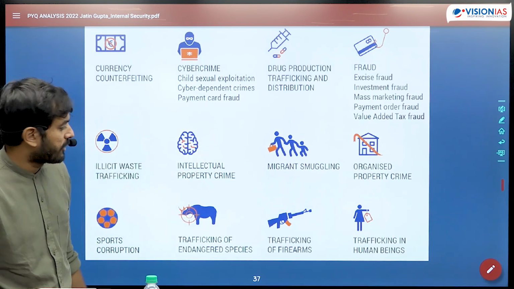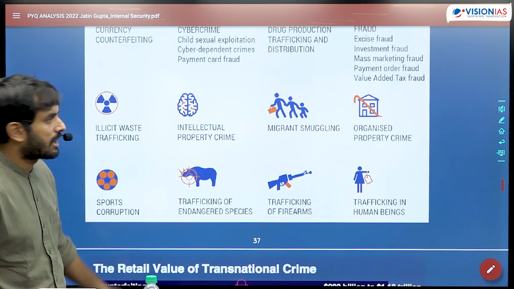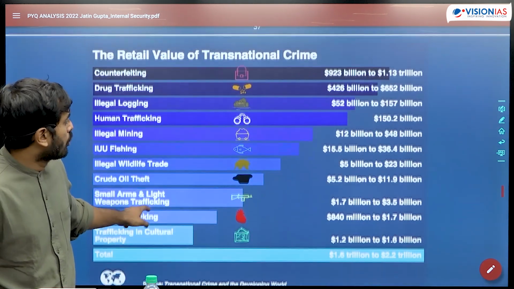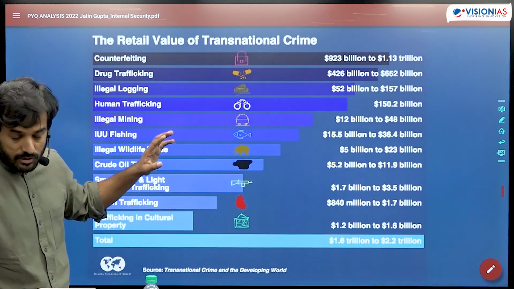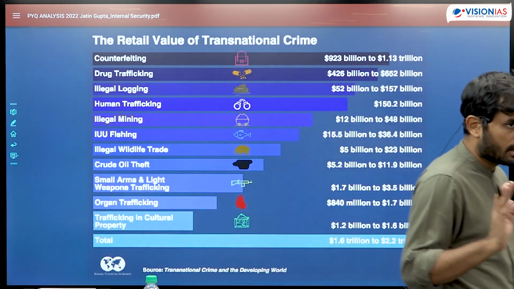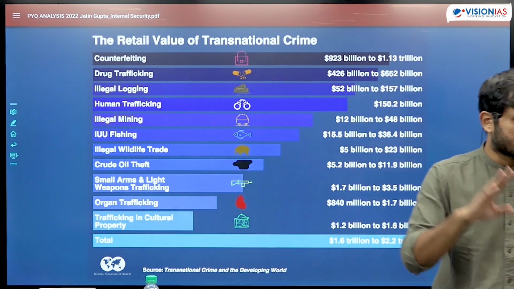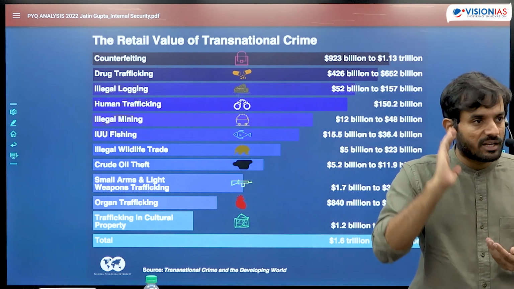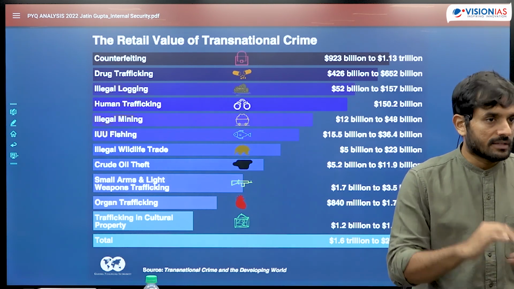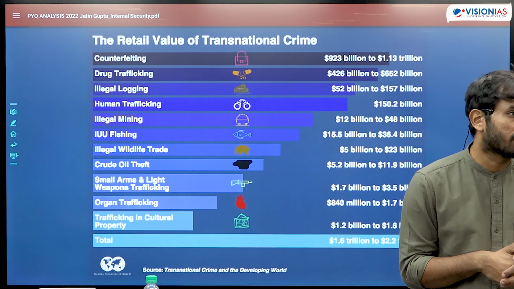Drug production, trafficking, distribution, right? Trafficking of firearms, sports corruption, all of these. If you look at some of the figures, organized crime is a huge industry, globally huge, right? For example, counterfeiting of currency notes is almost 1.13 trillion in terms of the size of the counterfeiting that is taking place and the money which is coming in because of this.